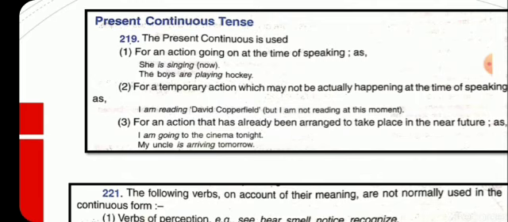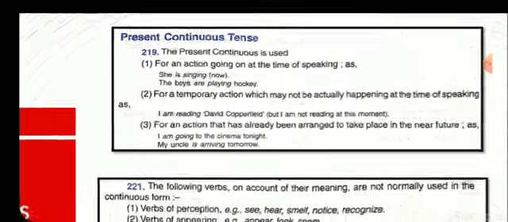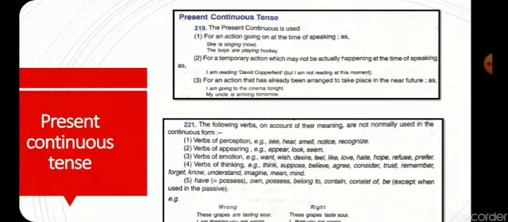My uncle is arriving tomorrow. So what are these sentences presenting? Presenting the action that is going to take place in the coming time. Another important thing, some of the following verbs, on account of their meaning, are not normally used in the continuous form. Means we cannot use these verbs in a continuous form.